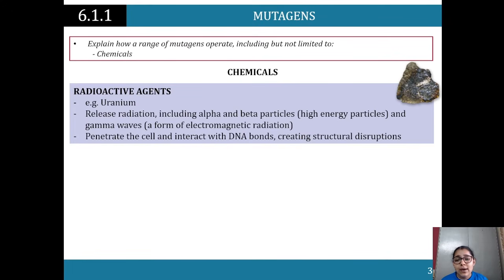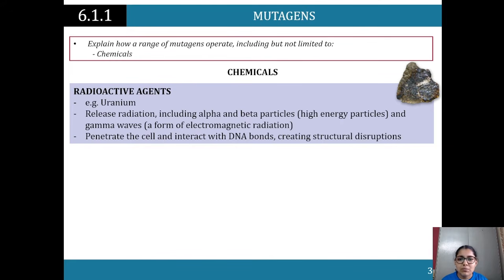Chemicals, so radioactive agents. Uranium is a big one, and you would have seen, for instance, Marie Curie and Rosalind Franklin. You would have looked at how these huge scientists were exposed to chemical mutagens for a long time, and how that affected them.